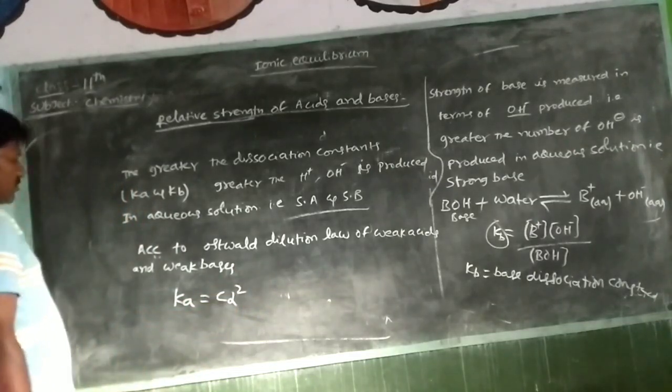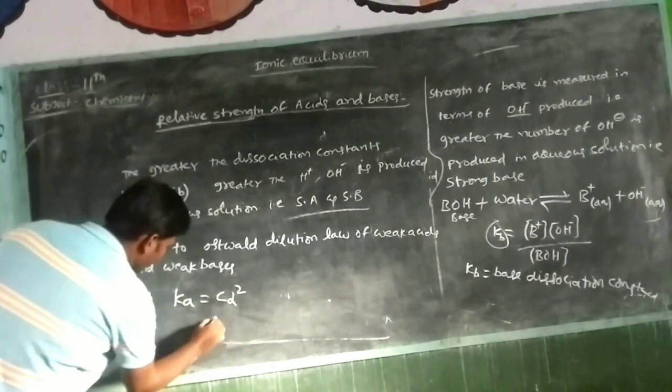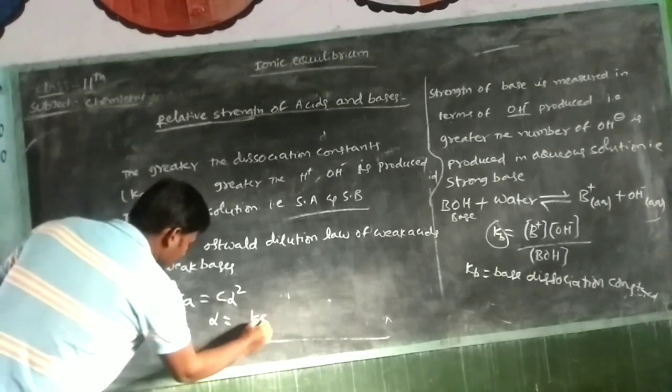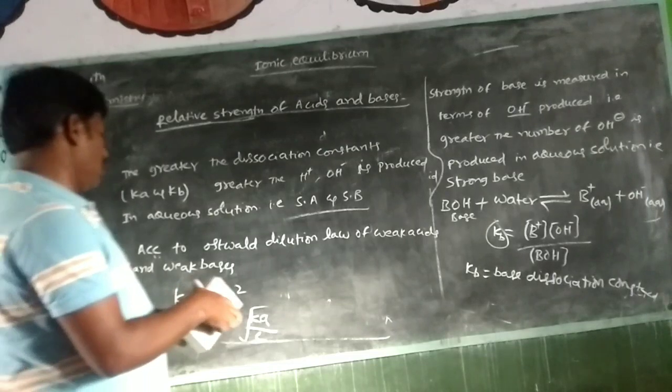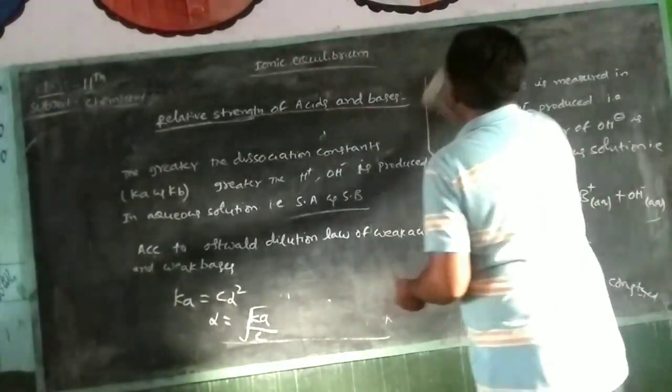Ka is equal to C alpha square, meaning alpha is equal to root of Ka by C.